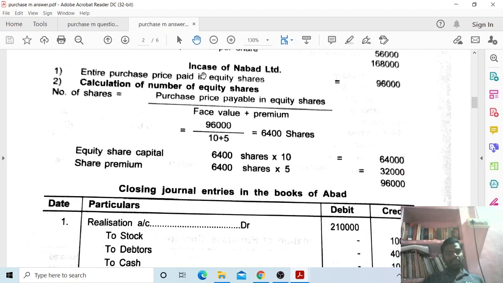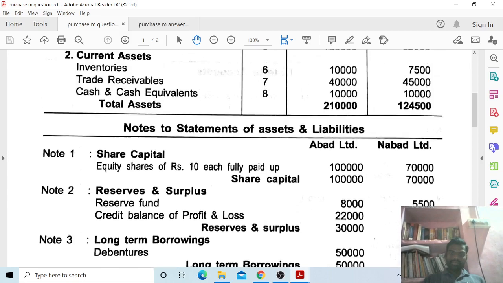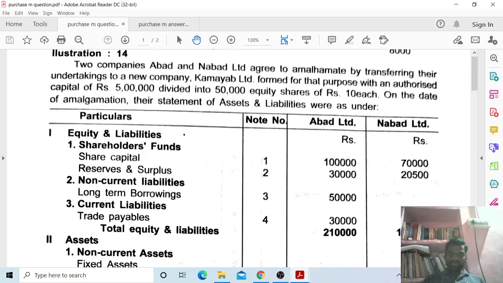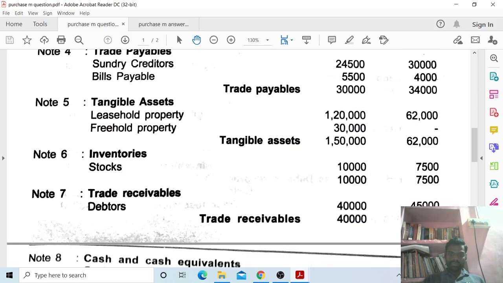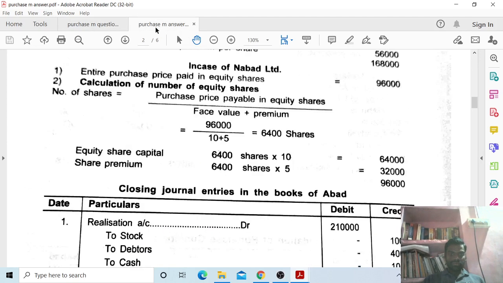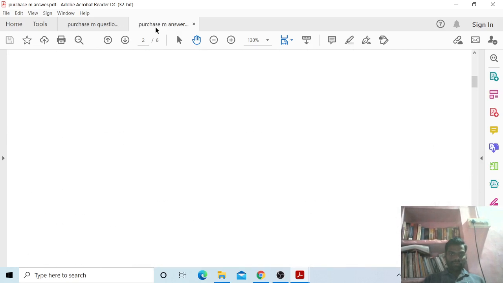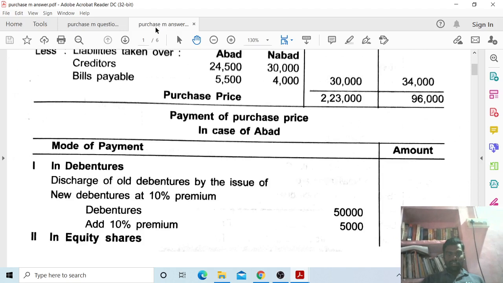the entire purchase price is paid in equity shares, 96,000. Second column, so here in the second column, this amount 96,000.